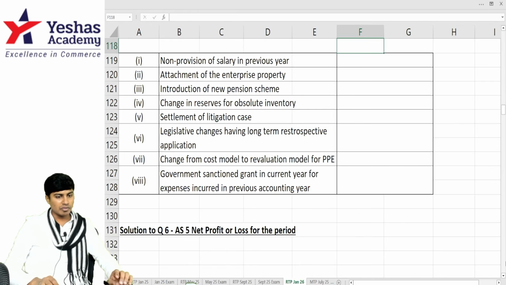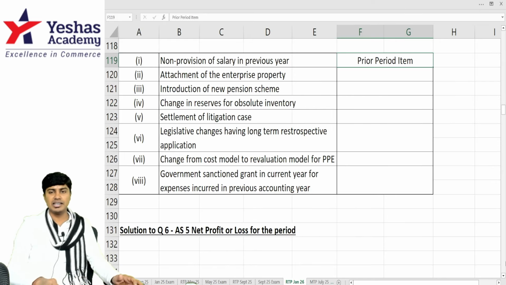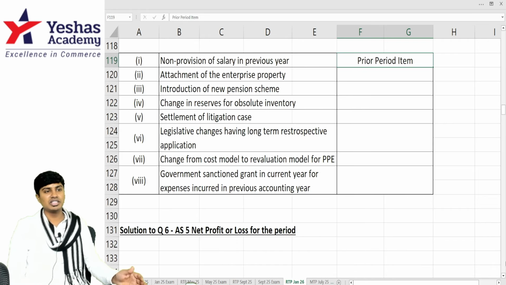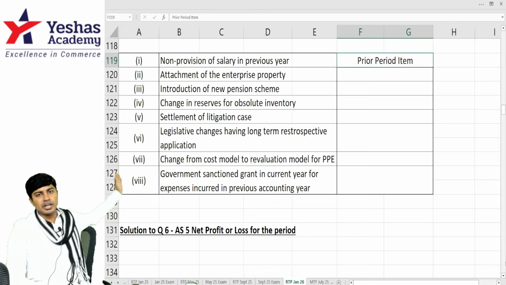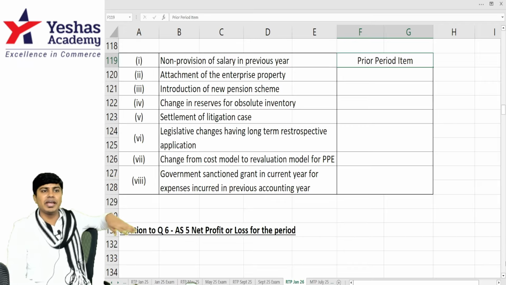This is a prior period item. Why? They were supposed to record the salary expense. If they don't record, they're breaching the accrual concept. They're breaching the matching concept. So it will appear in the current year and we will pay in the current year.